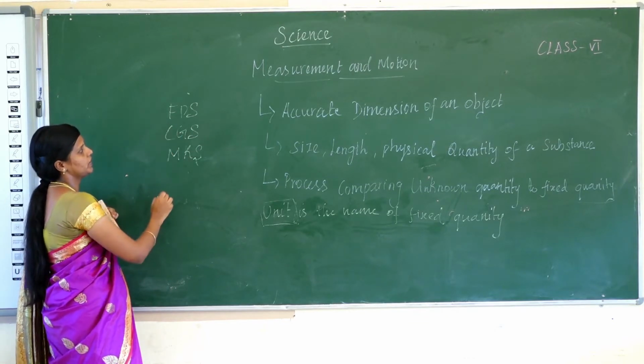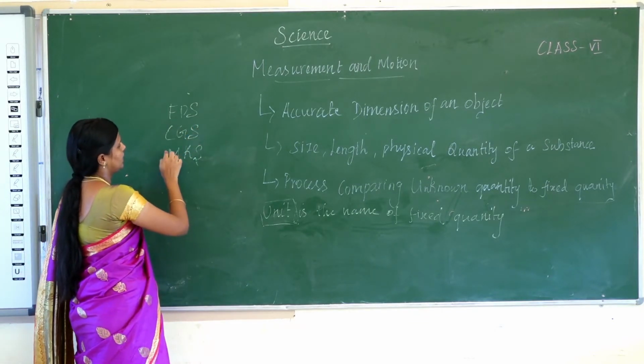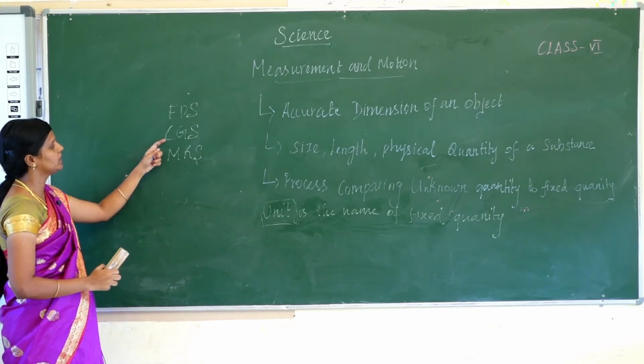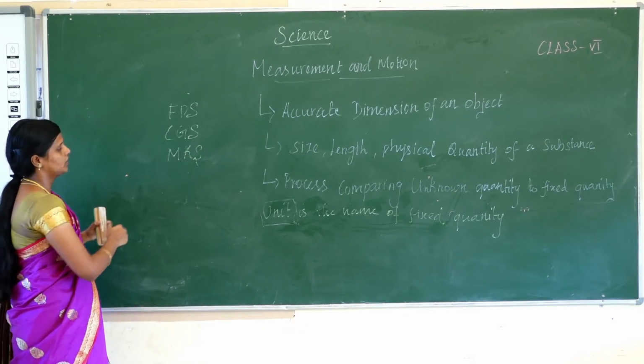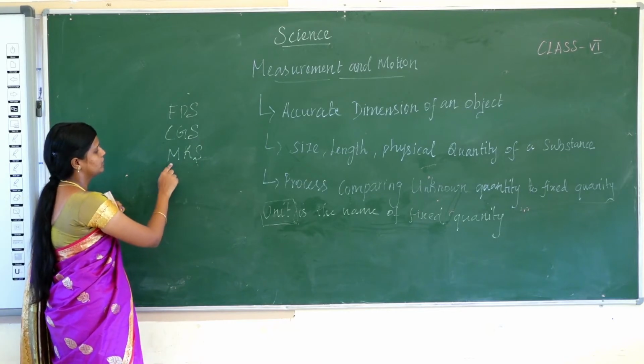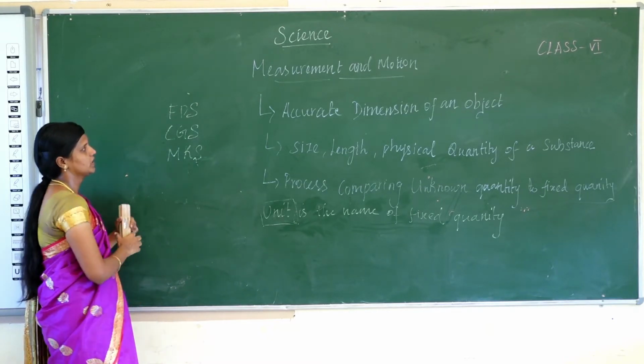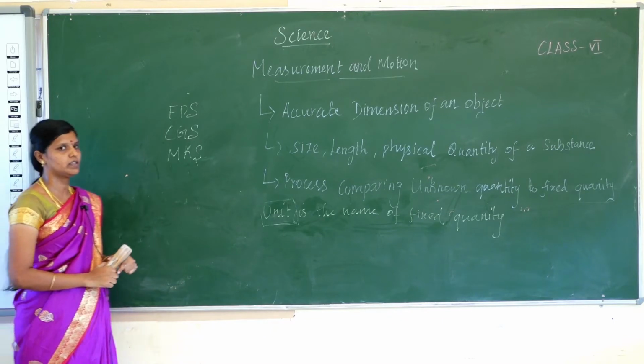What is the full form of FPS? Foot, pound and second. CGS is centimeter, gram and second. MKS is millimeter, kilogram and second. These are the full forms of these systems.